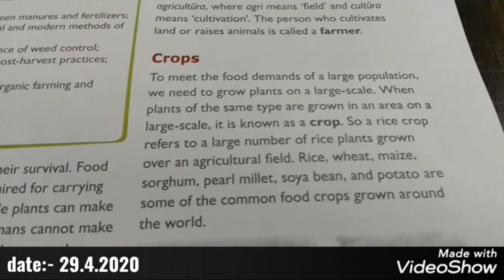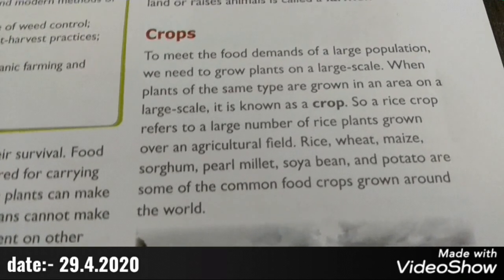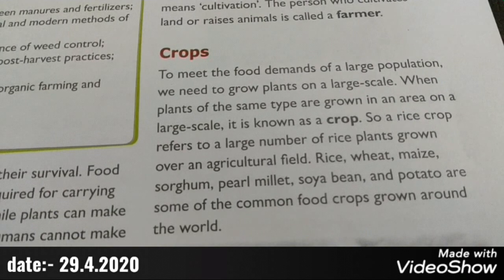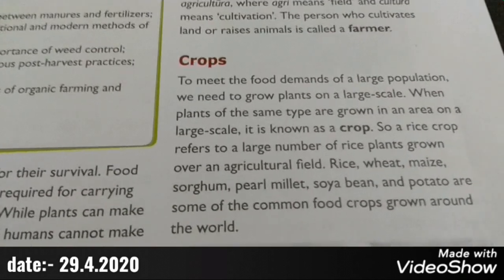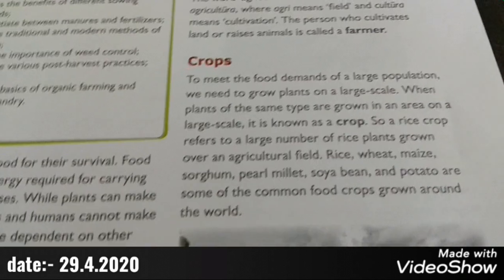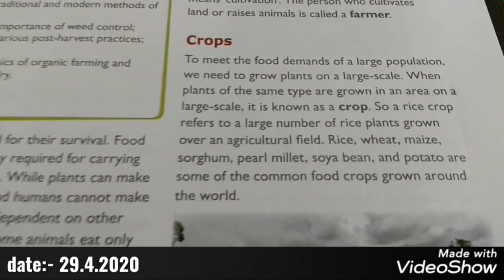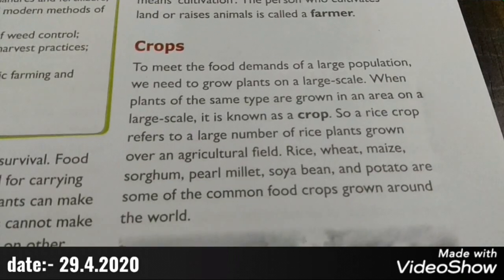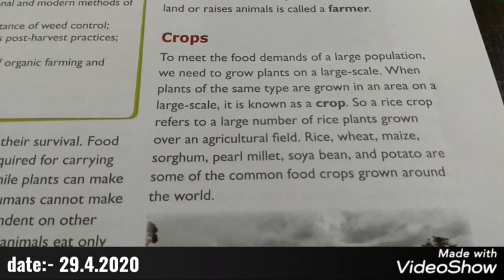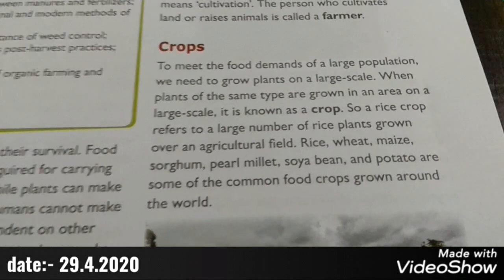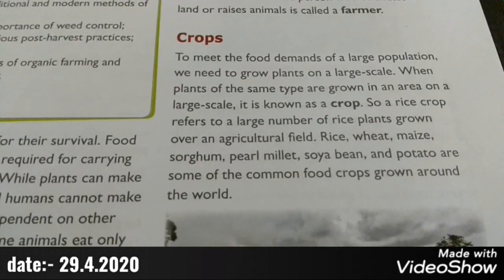Crops. To meet the food demands of a large population, we need to grow plants on a large scale. Since most of our food comes from plants, to meet the food demands of a large population, we need to grow more plants on a large scale. And when plants of the same type are grown in an area on a large scale, it is known as a crop. So a rice crop refers to a large number of rice plants grown over an agricultural field. Rice, wheat, maize, sorghum, pearl millet, soya bean, potato are some of the common food crops grown around the world.